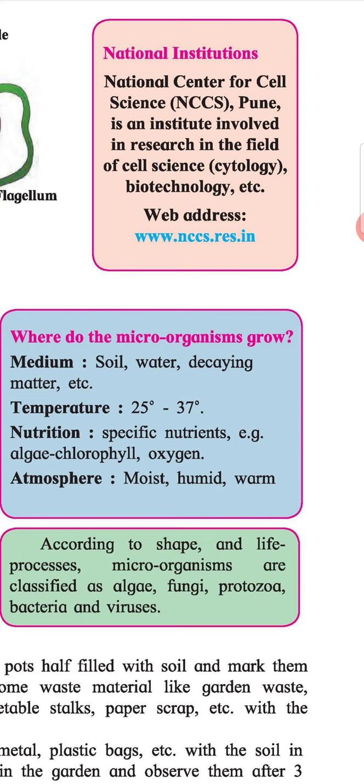Where do the microorganisms grow? Medium: soil, water, decaying matter, etc. Temperature: 25 degrees to 37 degrees. Nutrition: specific nutrients, for example algae, chlorophyll, oxygen. Atmosphere: moist, humid, warm. According to the shape and life processes, microorganisms are classified as algae, fungi, protozoa, bacteria, and virus.